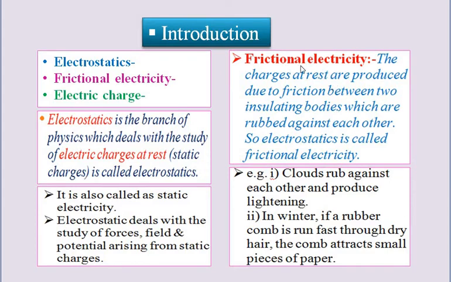Simply, frictional electricity means the electricity produced due to rubbing one body against the other body. We have seen the general examples. In rainy season, the clouds rub against each other and produce lightning. And in winter, if the rubber comb is run fast through dry hair, the comb attracts small pieces of paper.